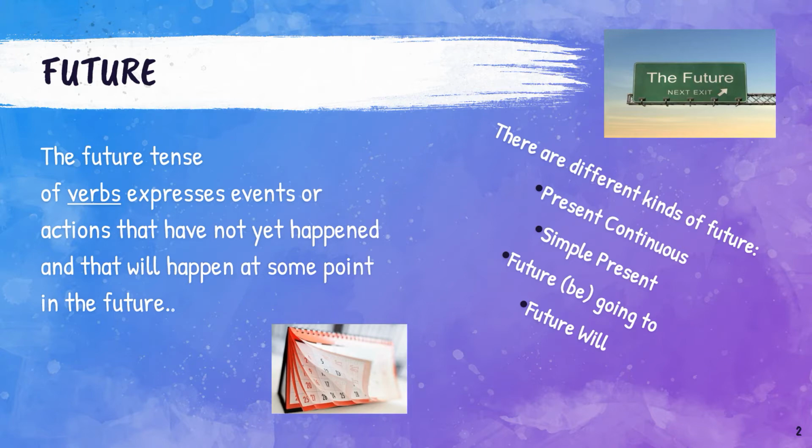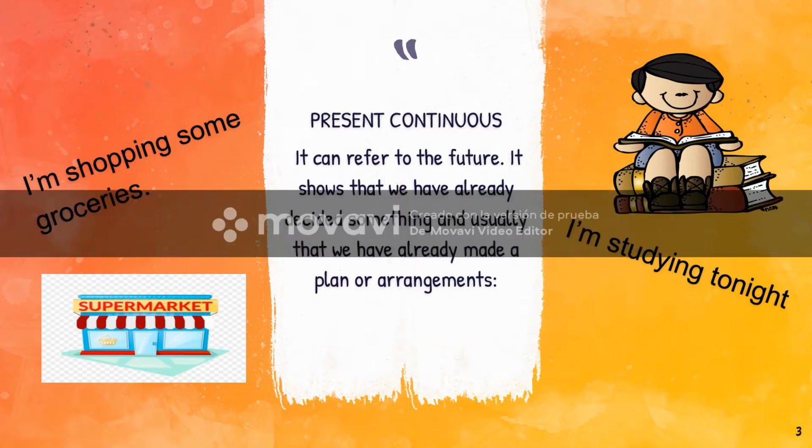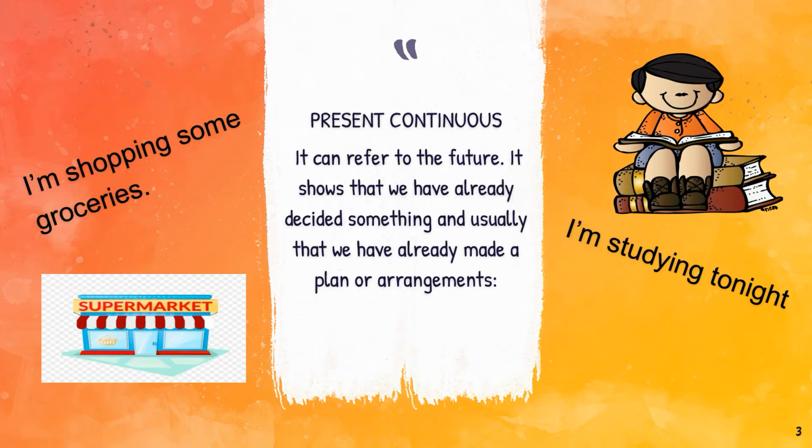The first future that we are going to see is the present continuous. In this tense, we are going to need the verb to be, am, is, are, and the verb with ing. Even when we know that this tense is to express actions in progress, it can also be used to talk about the future that is going to be very, very soon.